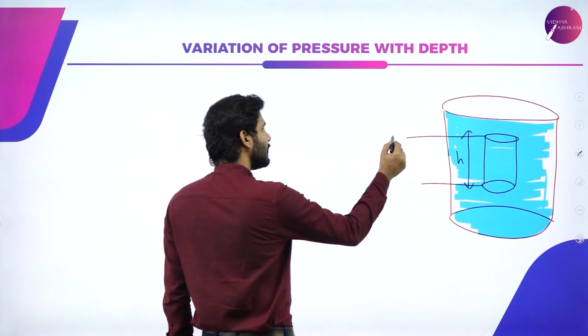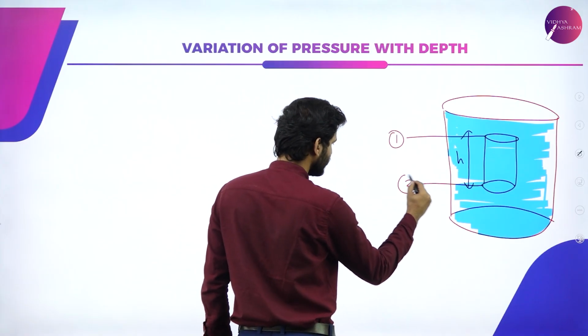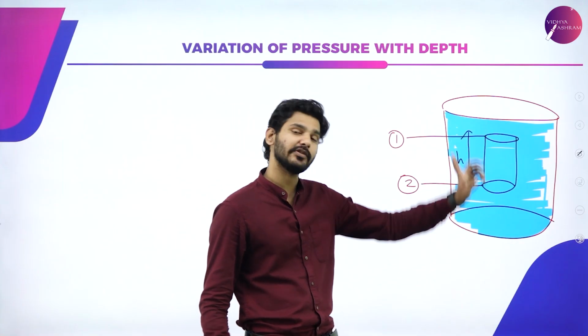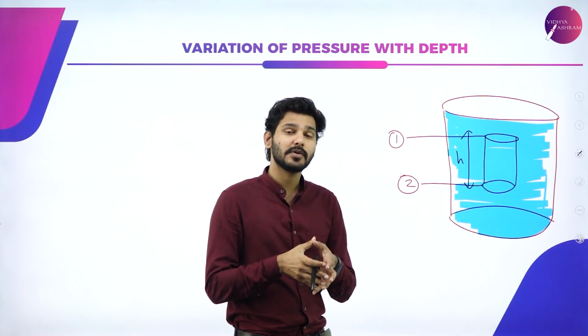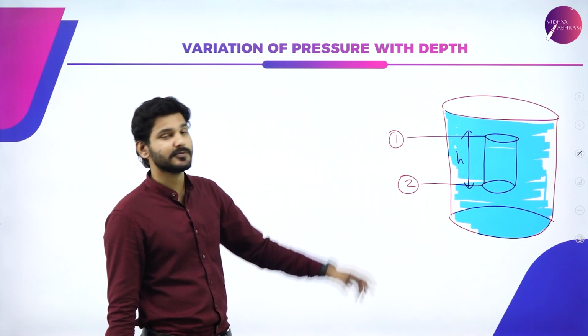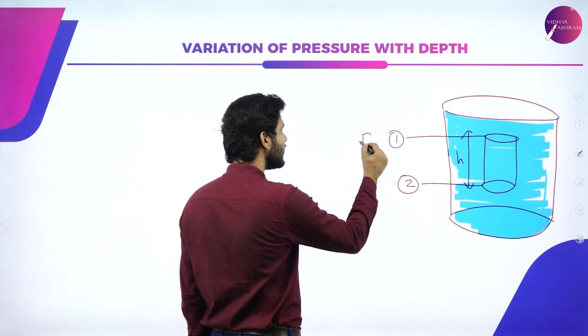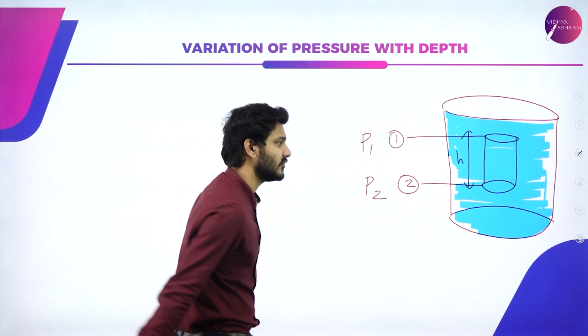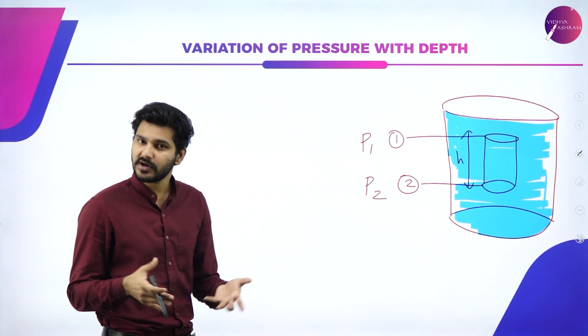So, point number 1 and point number 2 are separated by a distance of h. That is simply the height of the object. If that object has a height of h, point 1 will experience a pressure of P1 and point 2 will experience a pressure of P2. So, why is there a difference in pressure?